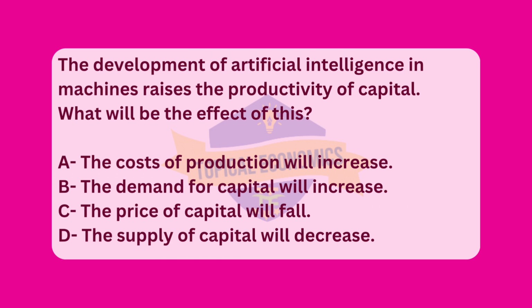Next, option C, the price of capital will fall, is not necessarily true. If demand for AI-enhanced capital increases, the price of capital might rise due to the higher demand for these advanced technologies and machines. The price could fall only if there is a significant increase in supply or mass production, which is not directly stated in the scenario. Lastly, option D.